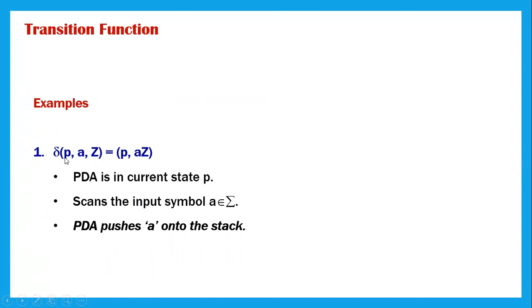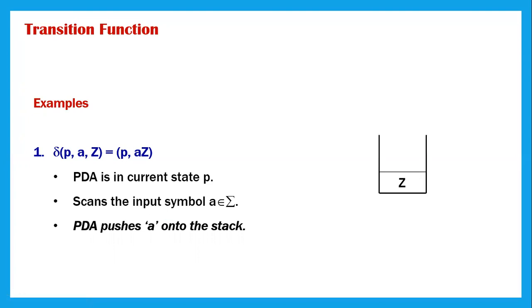And then, when the current state is P and we are scanning the symbol A, when the top of the stack is Z, then what happens? P comma AZ. That means the PDA is in the same state and it pushes the symbol A onto the stack. So the resultant will be P comma AZ.